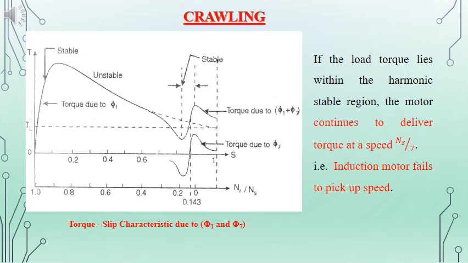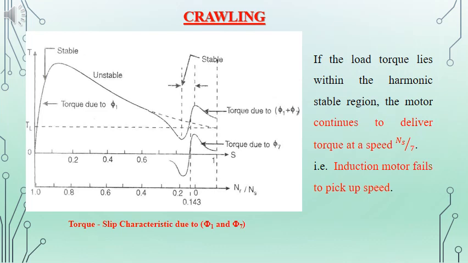The shape of the characteristic is given in the graph, the relation between the torque and the slip, and there again we can see a stable region which will be caused by the seventh harmonic content.